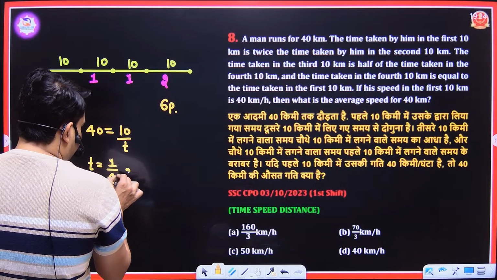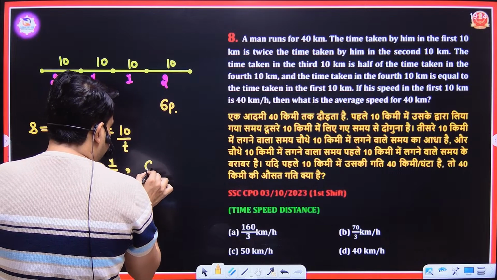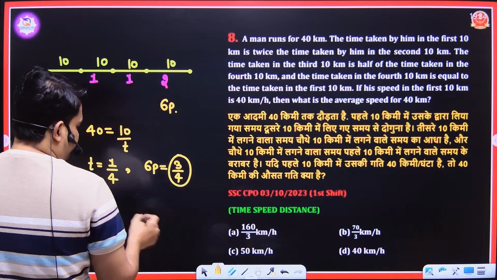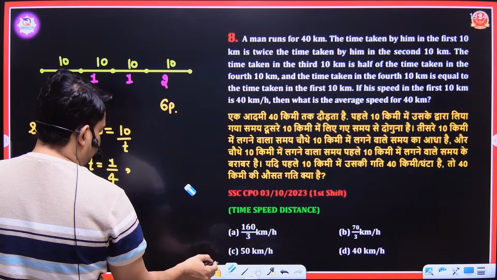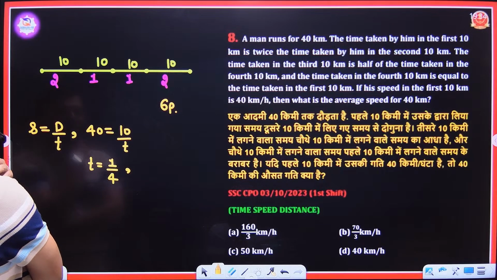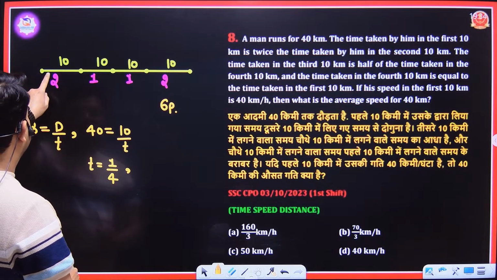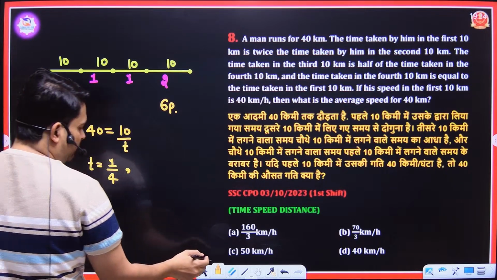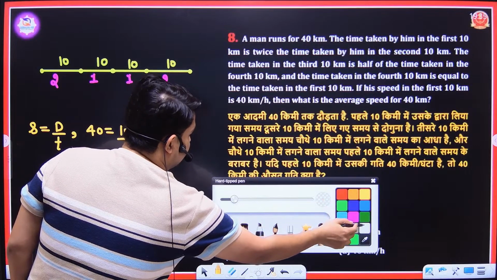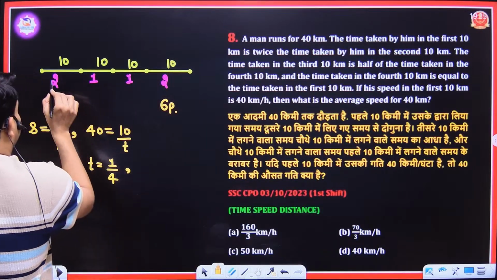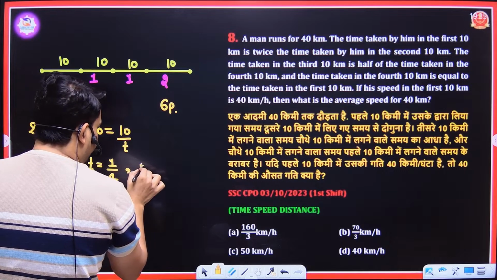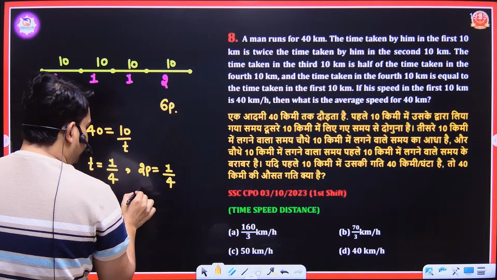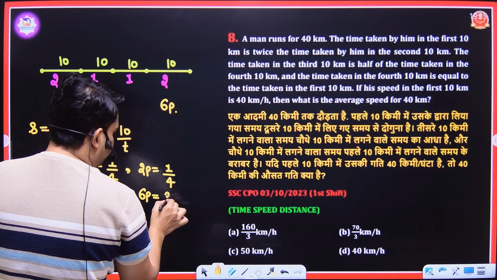So our total time is 6 point. The value of 6 point will be 3 by 4. See what we have. Our time is 1 by 4, here to here our time is 1 by 4. It means the 2 point value is 1 by 4. Or you can do it as, see, our time here is 2 point, the value of 2 point is 1 by 4, and our time is 6 point. The value of 6 point is equal to 3 by 4.